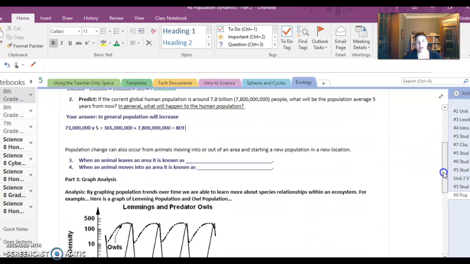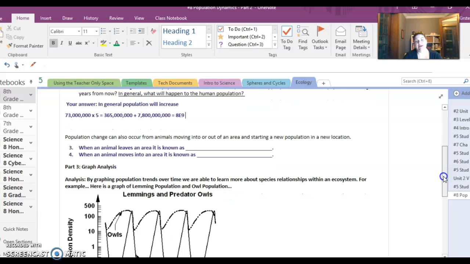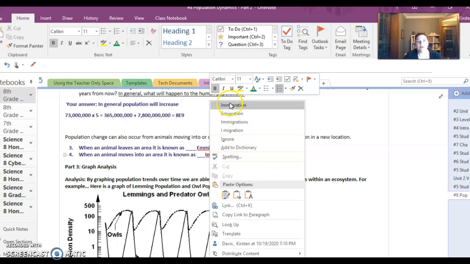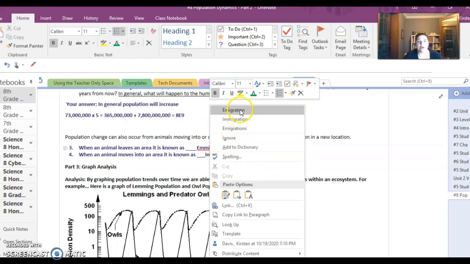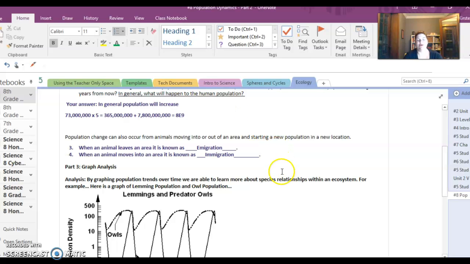Okay, when an animal leaves a population, that's known as emigration with an E. And if we join a population, that's known as immigration. Oops. I always get which one has one E or two, or one M or two M's mixed up.